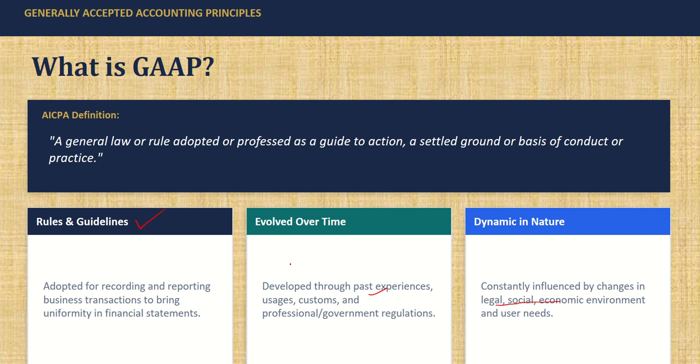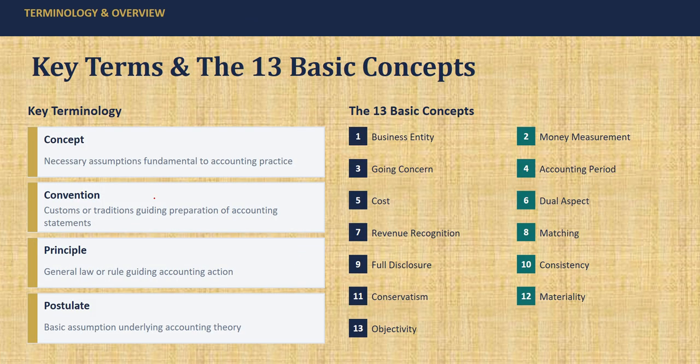So they have put together the rules, the practices and the assumptions, based on which the accounting theories and reports are prepared. All this has been combined within these 13 basic accounting concepts, and based on this the accounting reports will be prepared. Now let's see this one by one in detail.